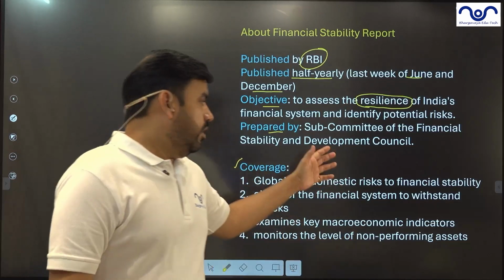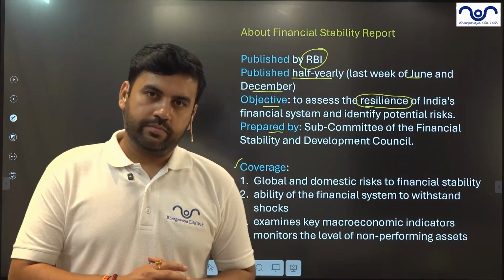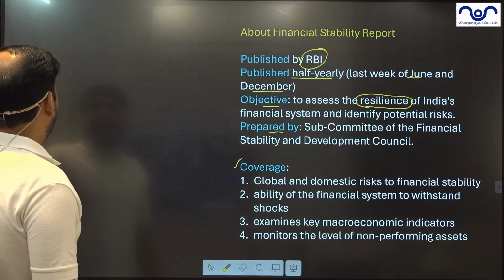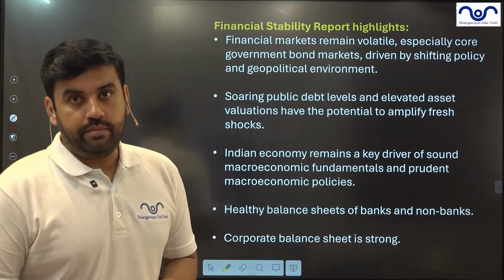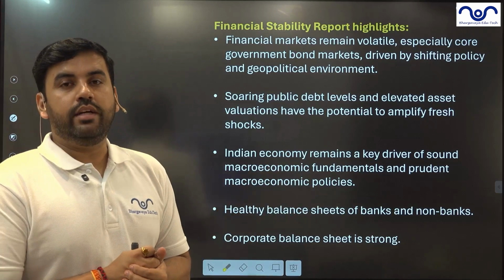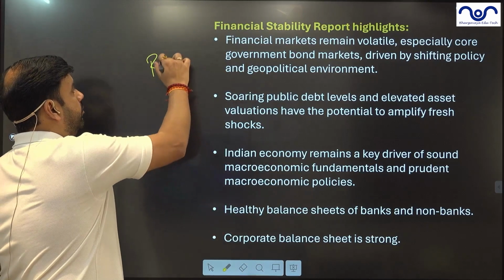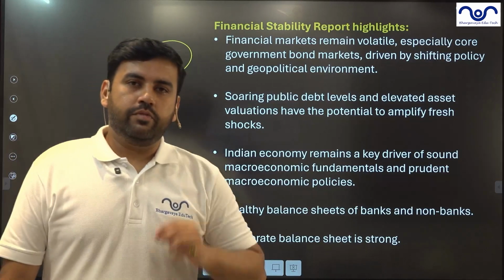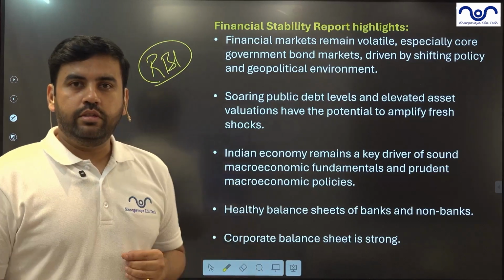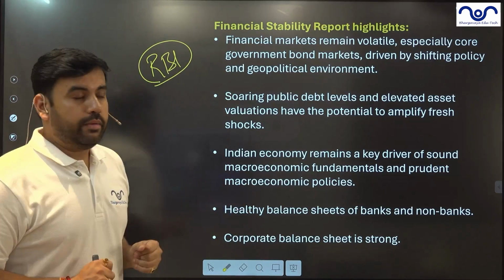However, what the report says is actually not that much stress. However, the report has given a kind of warning signs this time. Let's understand what those warning signs are. The report we have taken is from the website of RBI. On the website of RBI, this report has been mentioned explicitly, and highlights have also been mentioned. Let's understand them one by one.